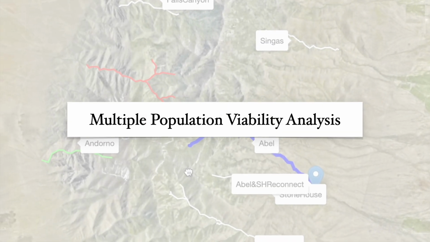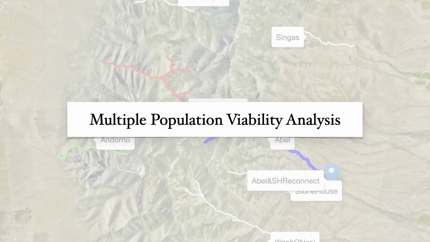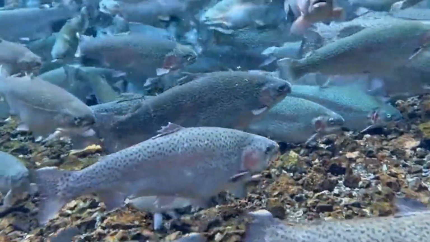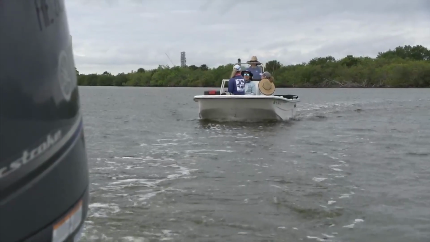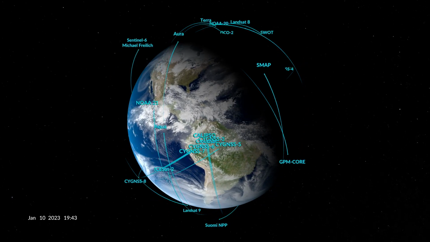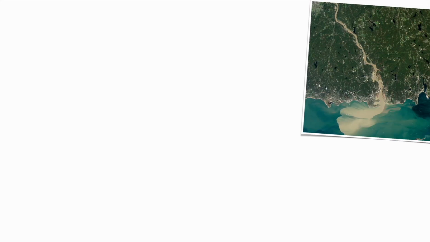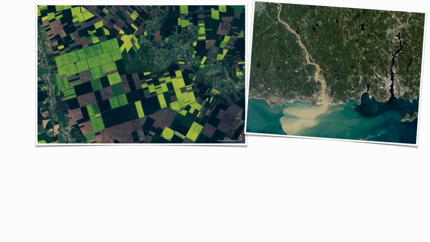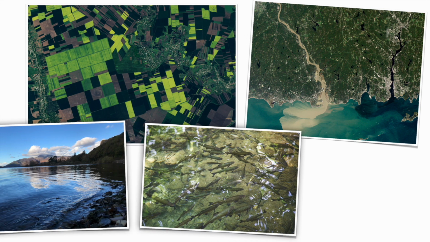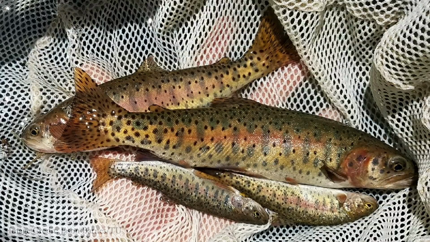I led the team that developed an approach called Multiple Population Viability Analysis, which combines fish population estimates, crowdsourced species distribution information, and NASA satellite data sets to project coldwater fish populations into the future. The analysis uses high-resolution stream data and satellite imagery to estimate abundance and other population characteristics of species like cutthroat